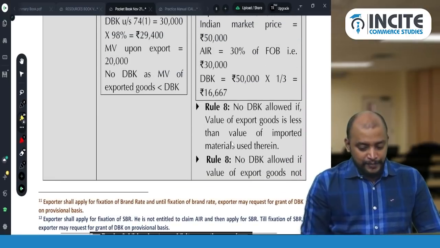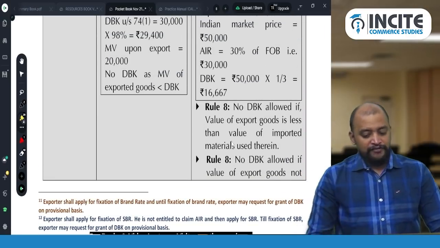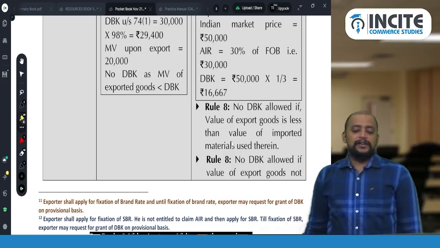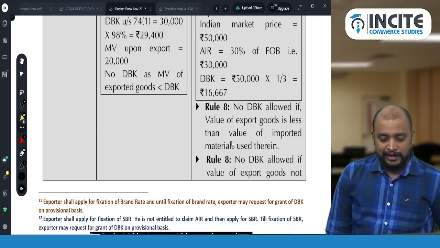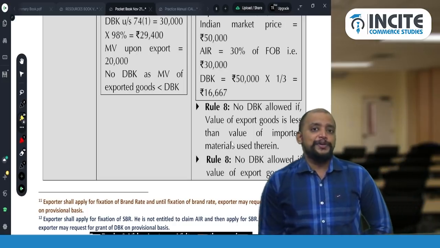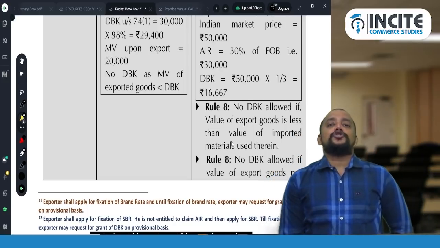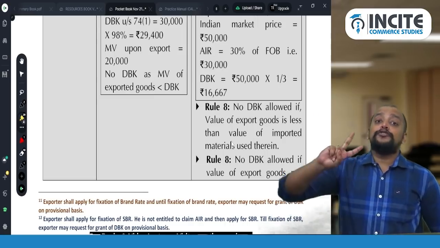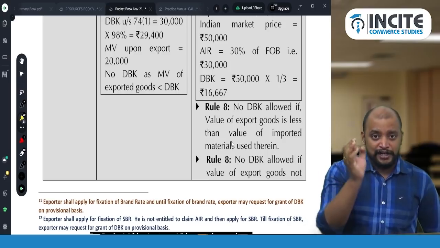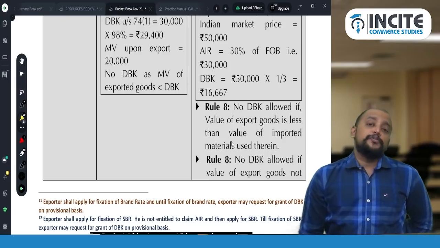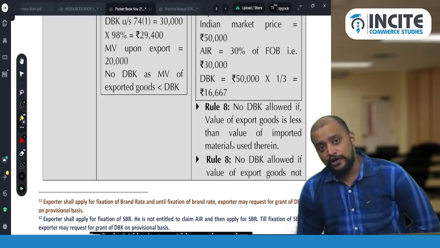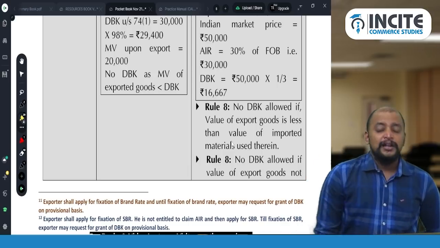Then rule 8, no duty drawback allowed if value of export goods is less than the value of imported materials used therein. Okay, this is another prohibition. What is that? So value addition is must. So the export value should be greater than the import value. The FOB value of export should be greater than the CIF value of import. So that is the meaning. Suppose if it is less, if there is a negative value addition, then they will not be giving duty drawback.